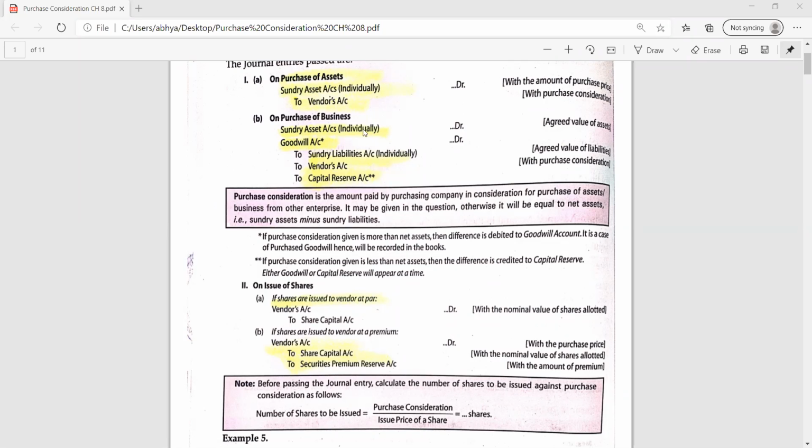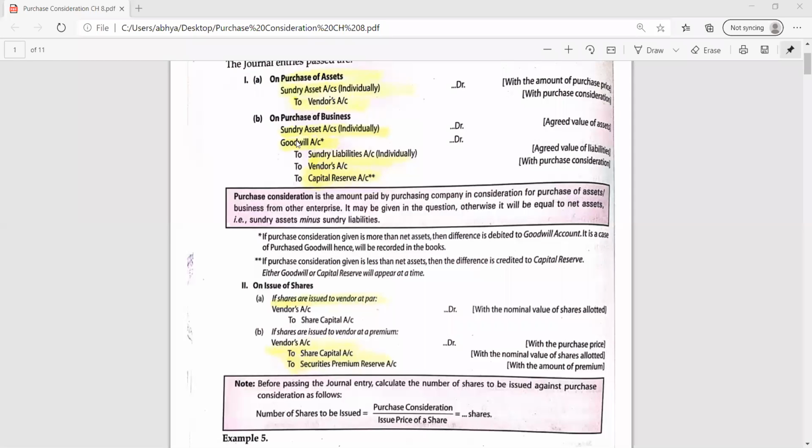So all the assets will definitely increase our assets, so it will be debited. All the liabilities will be definitely increasing our liabilities, so it will be credited. So increase in asset debited, increase in liability credited, and credited to vendor because we have to make payment to vendor. Till now no settlement is there, so vendor will be credited.